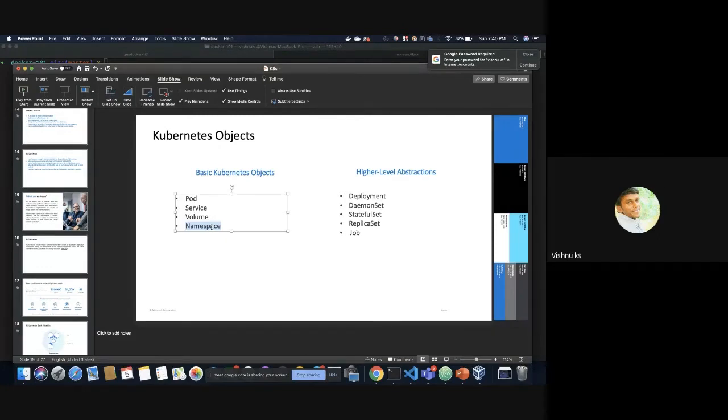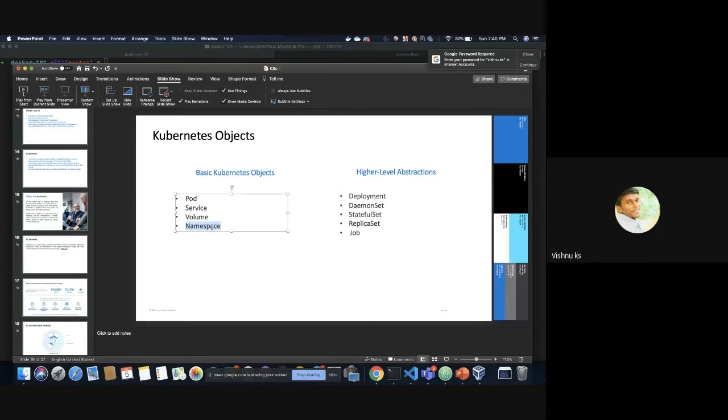So namespace is similar to your folders. When we have a deployment or multiple deployments, we can group them under a namespace. And if you need to restrict access based on usernames or something like that, like if team A is developing this application, you can create a namespace for team A and let them access. We can give access to team A to only that namespace.